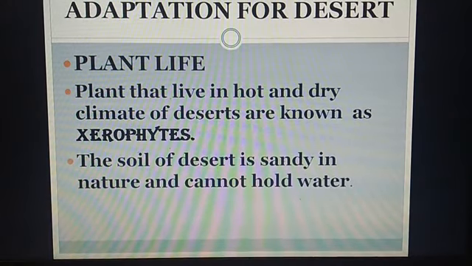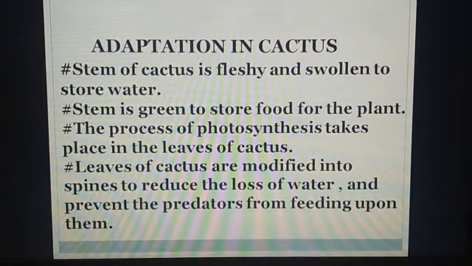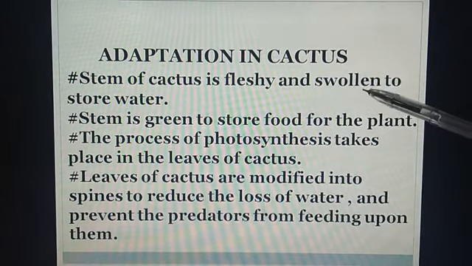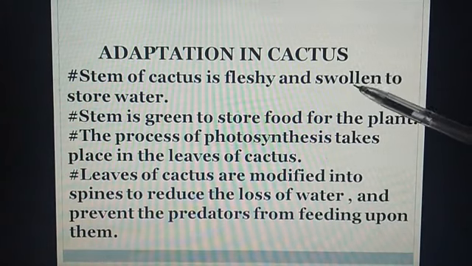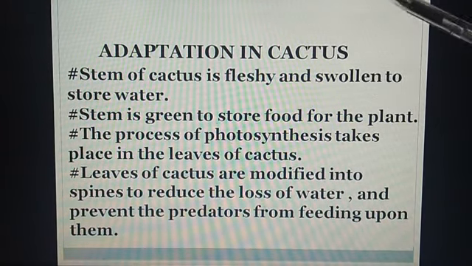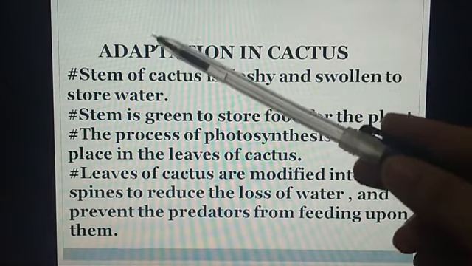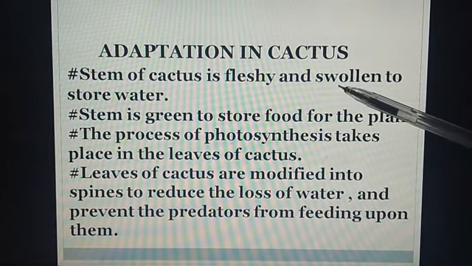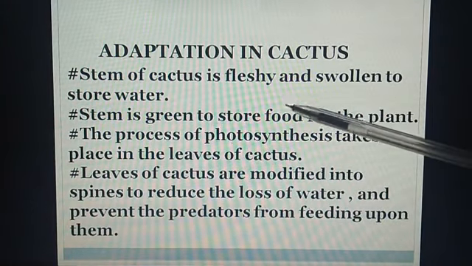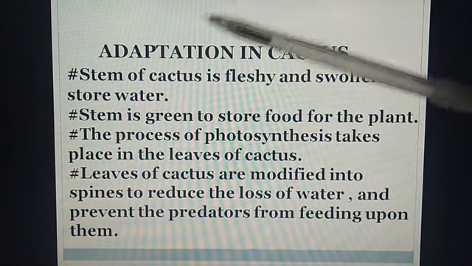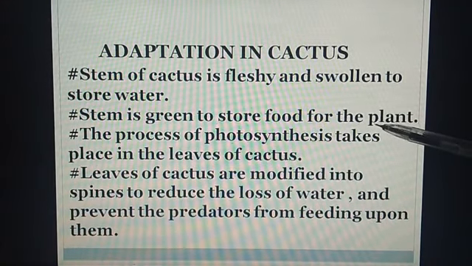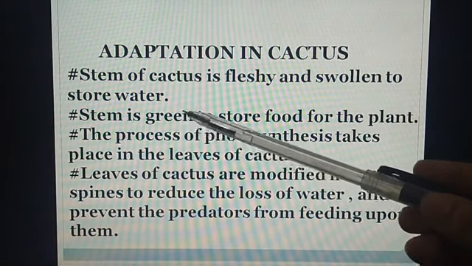Now we learn adaptation in cactus. Stem of cactus is fleshy and swollen to store water. Swollen means thicker or wider, सूजा हुआ और फूला हुआ. Cactus की जो stem होती है वो फूली हुई होती है to store water. Stem is green to store food for the plant. Stem also stores food for the plant. That is why the stem is green in color.